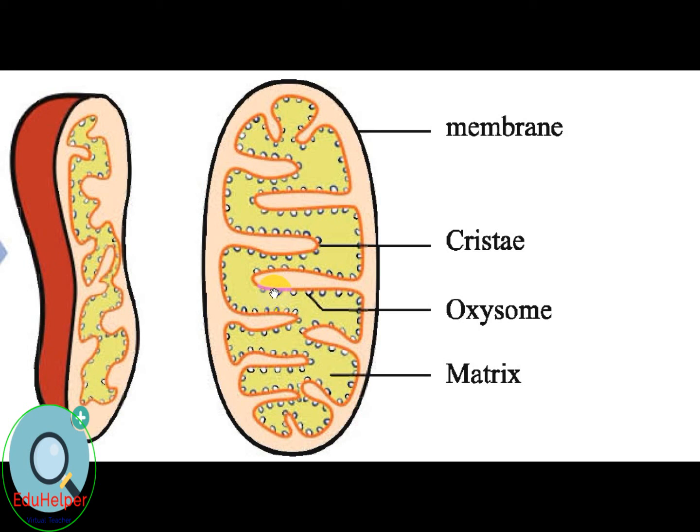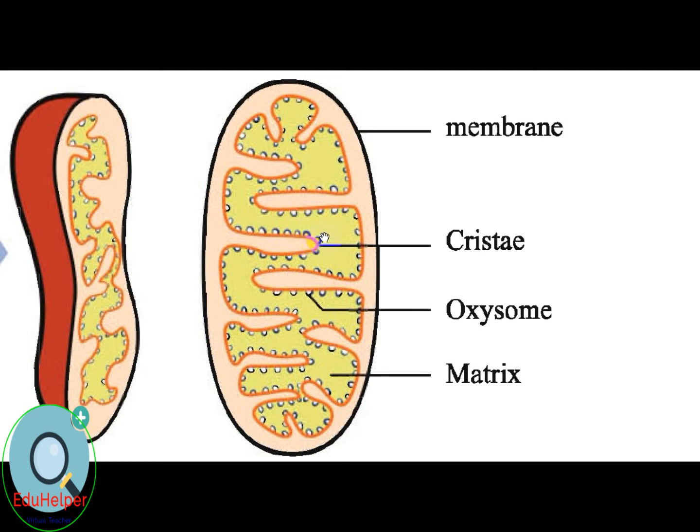Oxysome is another important component of mitochondria. Cristae are covered with many tiny stalked particles called inner membrane spheres, or F1 particles, or oxysomes. Each stalked particle has a head diameter of 8 to 9 nanometers and a stalk 30 to 35 angstrom wide and 45 to 50 angstrom long.